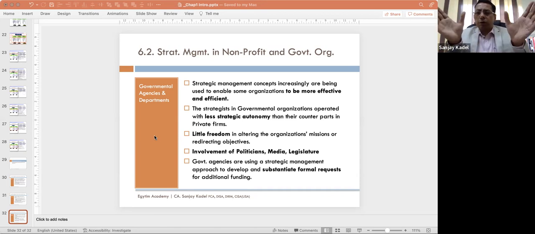When you do these two analyses, you arrive at strategy identification and selection. So when do we arrive at it? After doing the external and internal analysis. Now, what do you do here? You identify different strategic alternatives. What are the alternative strategies related to product market?